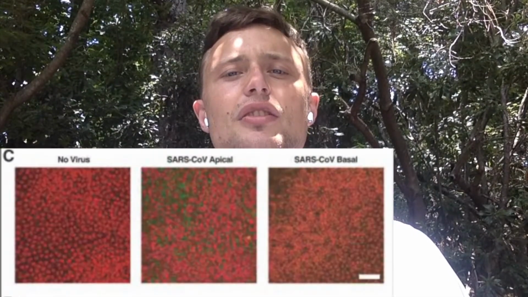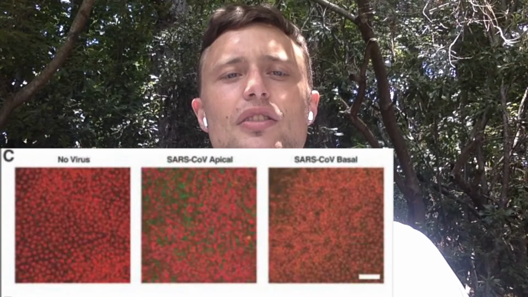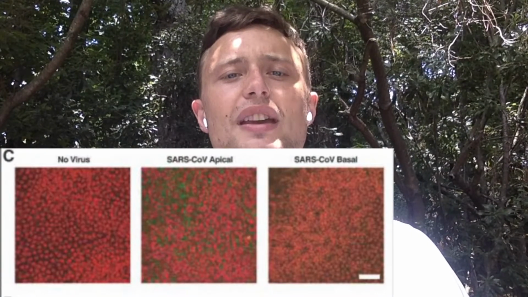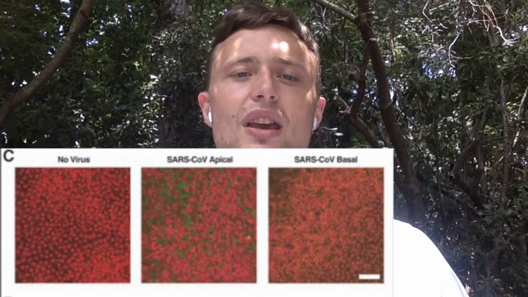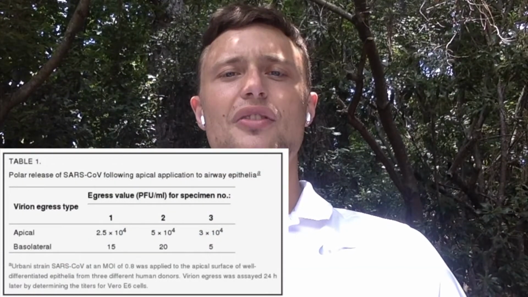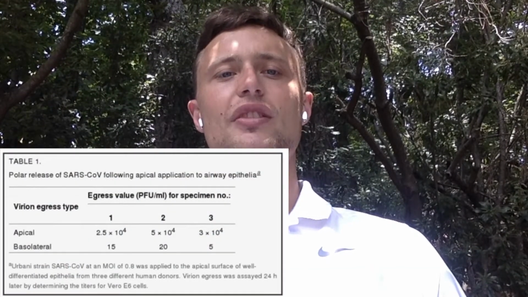Second, SARS-CoV preferentially infects cells from the apical surface rather than the basolateral surface. In image 3, the presence of SARS-CoV is shown through the presence of the SARS-CoV NSP1 replicase protein illuminated in green. Finally, SARS-CoV preferentially leaves the cells through the apical surface rather than the basolateral surface. In image 4, levels of SARS-CoV egression were measured and were significantly higher on the apical surface.